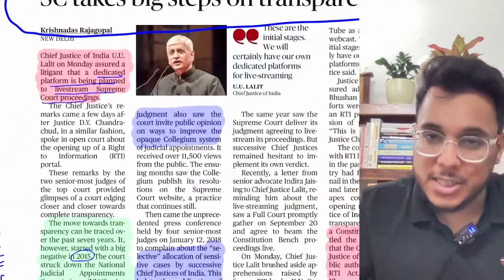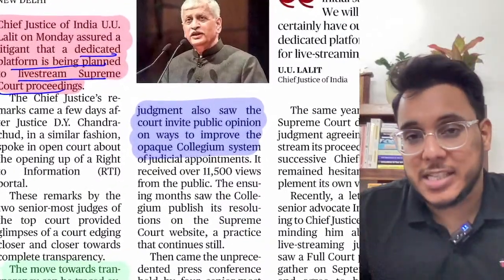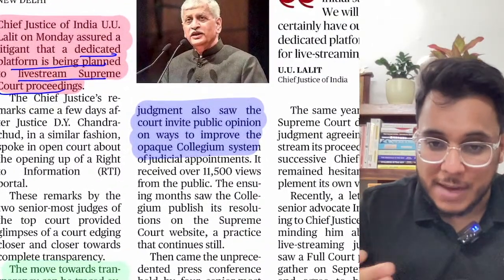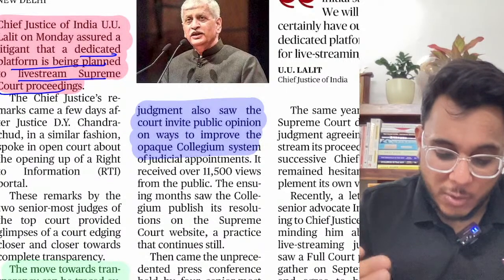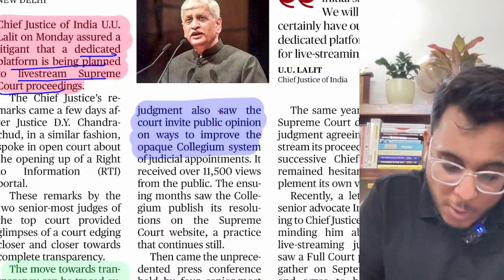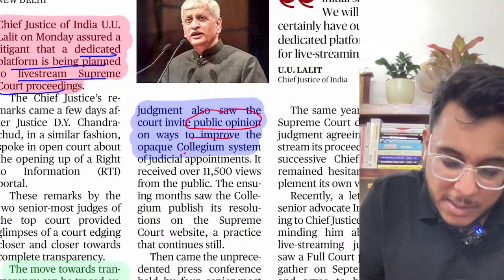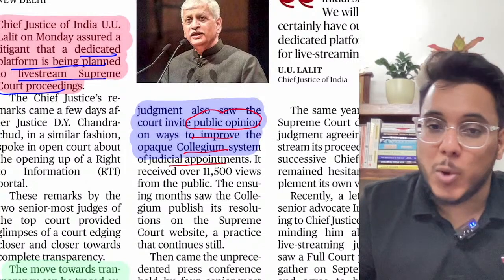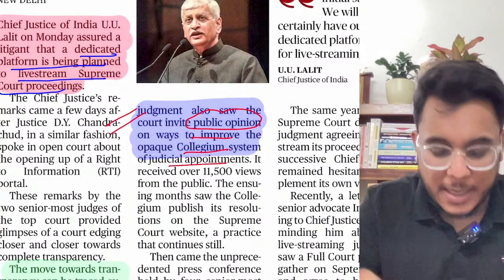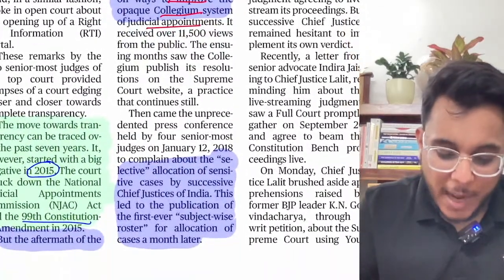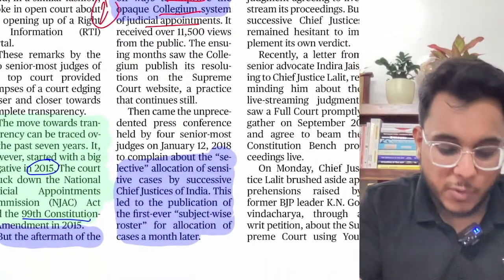First of all, what happened? Just after this particular judgment where the NJAC was struck down, the Supreme Court invited public opinion on how the collegium system can be improved. How the collegium system can be improved. This was one reform.